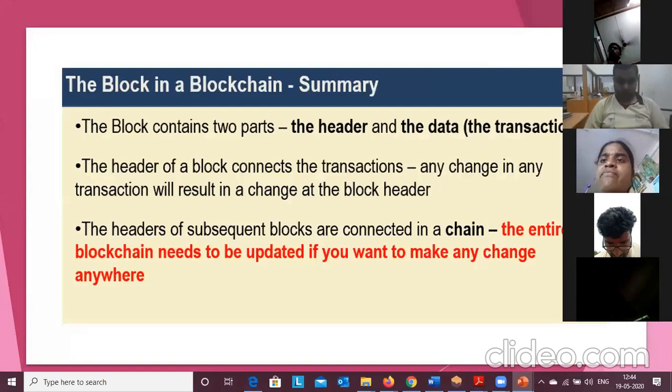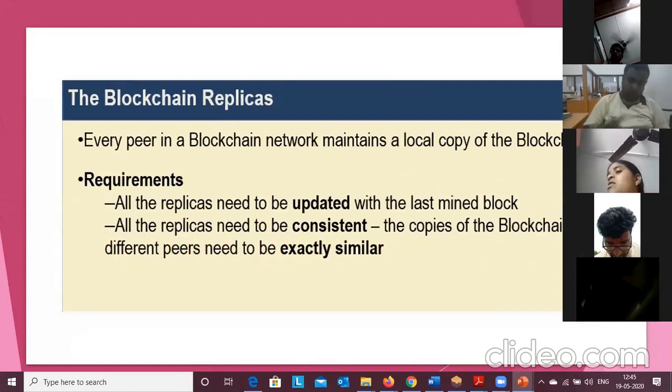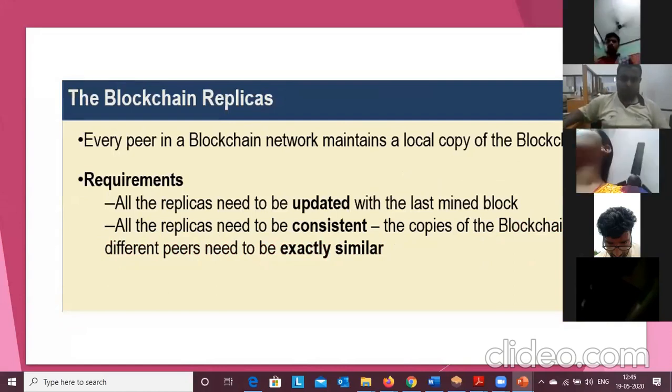Okay, so here is the summary. In the blockchain summary, there are two parts you need to understand: the block header, which is helpful for the mining statistics, and the body of the block, which may consist of transactions. Every time you want to perform a transaction, it should be updated in all the blocks, so that the blocks in the blockchain network are consistent. So these properties we need to remember.